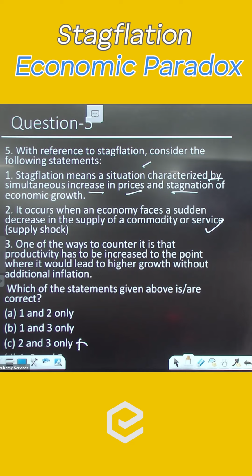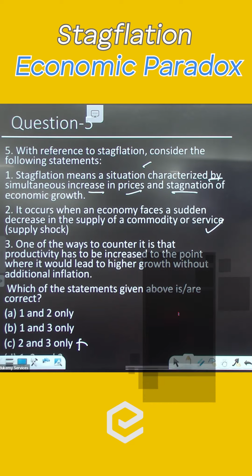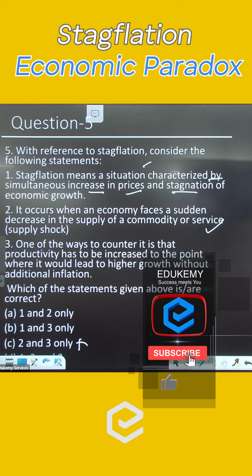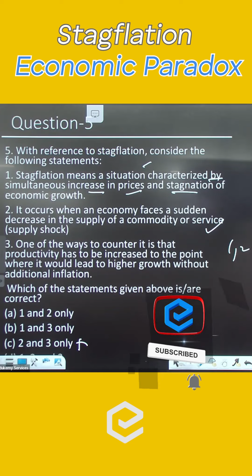One of the ways to counter it is that productivity has to be increased to the point where it would lead to higher growth without additional inflation. कैसे correct? So all the statements 1, 2 and 3 are correct. The answer will be D here.